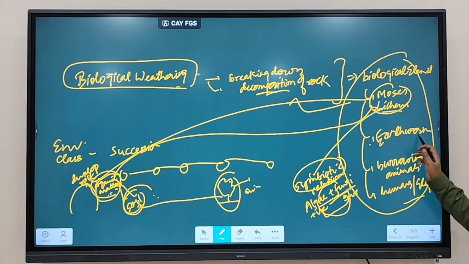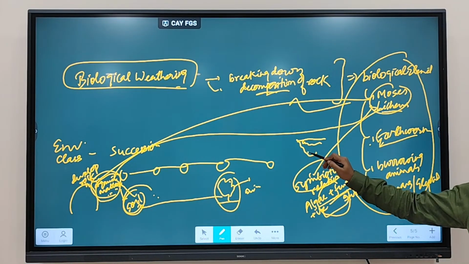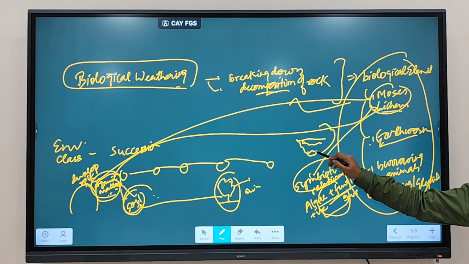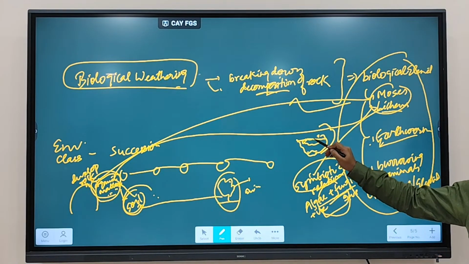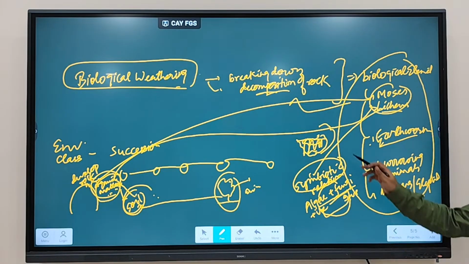Earthworm. You know what an earthworm does? It goes beneath the soil and brings the soil material up, takes the soil material down. It is starting mixing of soils. So this also helps in what?